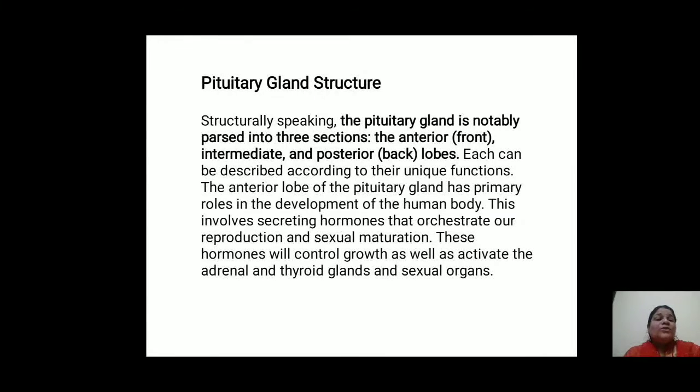The anterior lobe of the pituitary gland has primary roles in the development of the human body. These involve secreting hormones that orchestrate our reproduction and sexual maturation. These hormones will control growth as well as activate the adrenal and thyroid glands and sexual organs.